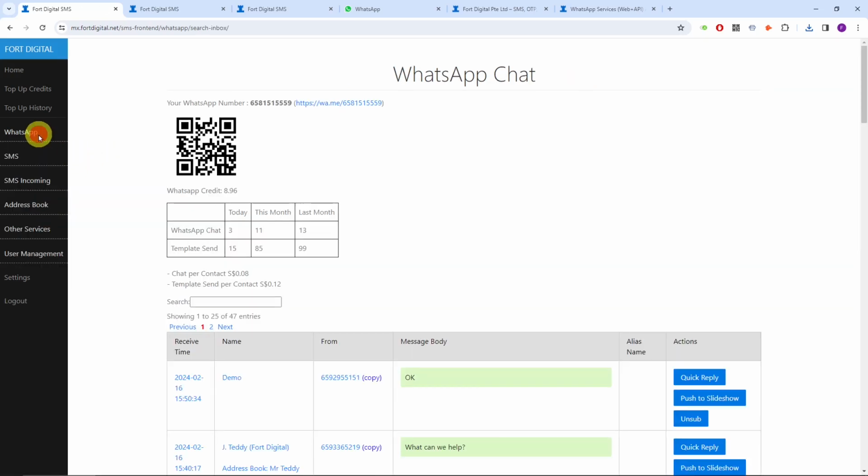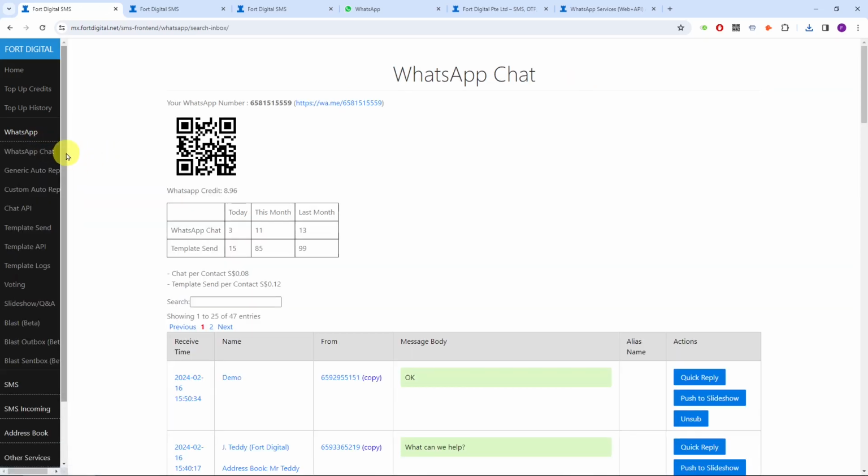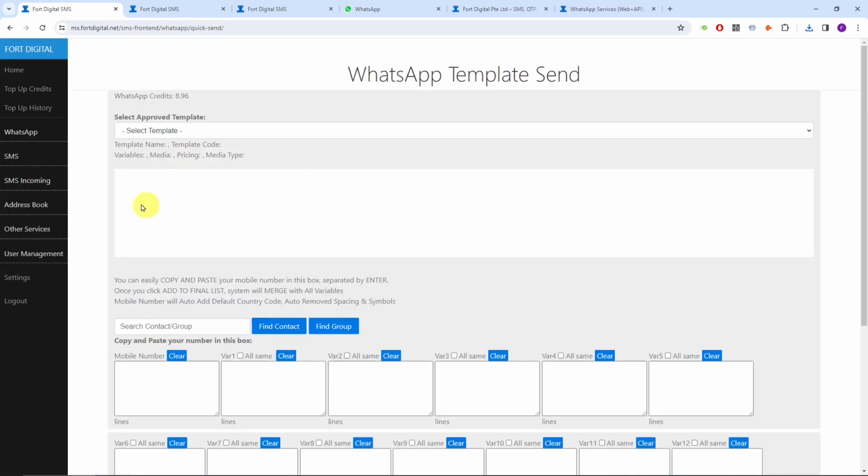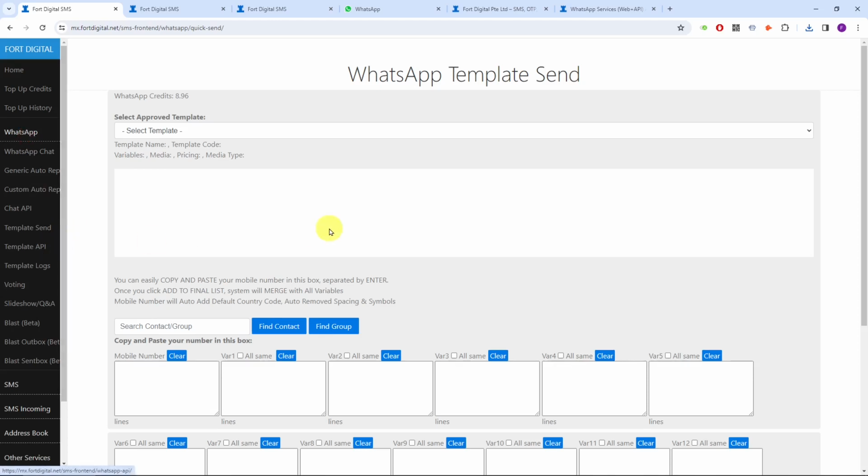So these are the WhatsApp services. It's very powerful for business use, especially the chat, as well as the template send. But you have to take note on the template send. Once again, you should not send marketing or promotional messages, because the recipient is able to block and report you. This is the biggest problem.